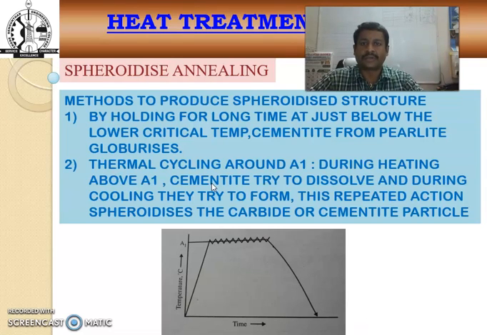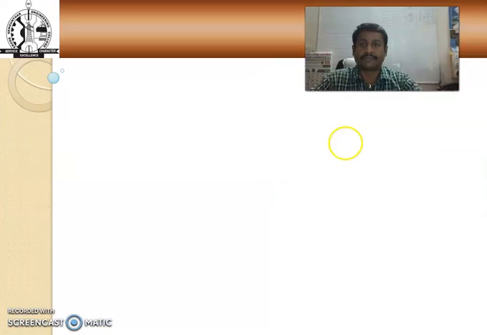And next, in the spheroidizing process, by holding for a long time just below the lower critical temperature, cementite forms from pearlite. In thermal cycling, during heating above the upper critical temperature, cementite tries to dissolve, and during cooling it tries to form. This repeated action spheroidizes the carbide or cementite particles.